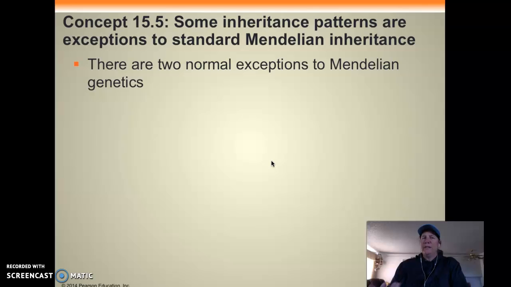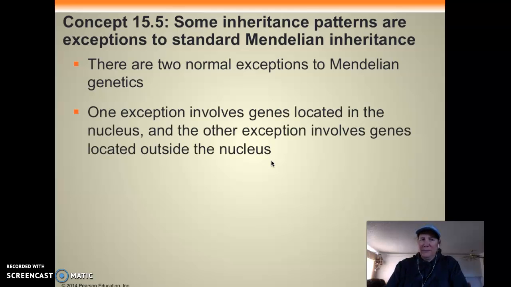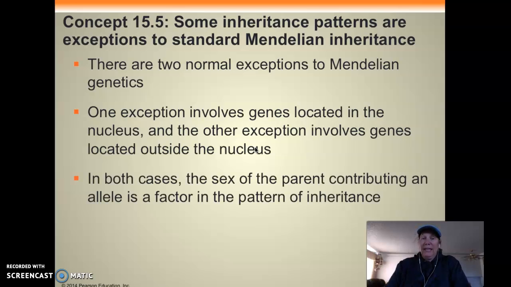Some inherited traits, and again, Mendelian inheritance is pretty straightforward. There are normal exceptions. One exception is genes that are located outside the nucleus. Most of the genes that we talk about are located in the nucleus, but sometimes you have extranuclear genes. And in that case, the sex of the parent contributing the allele is the factor.